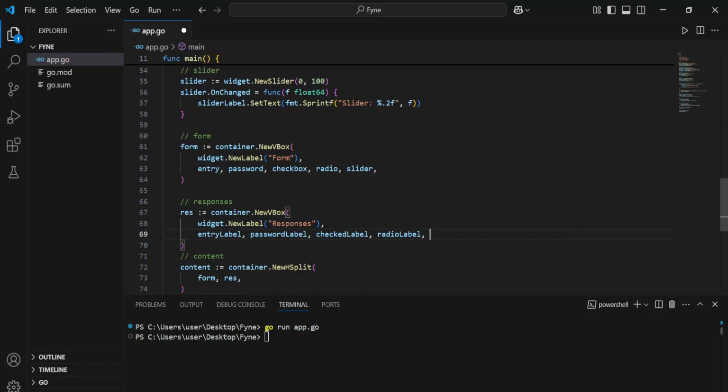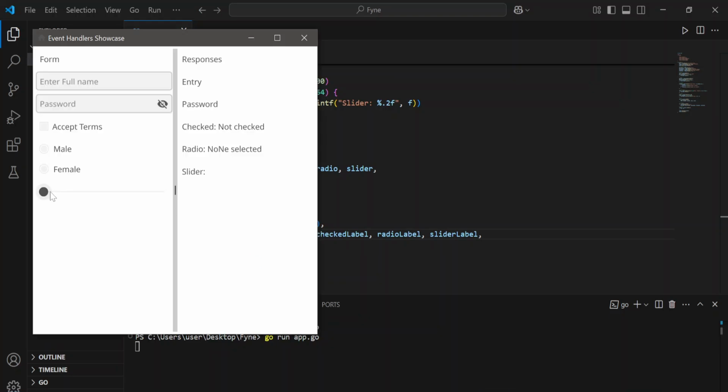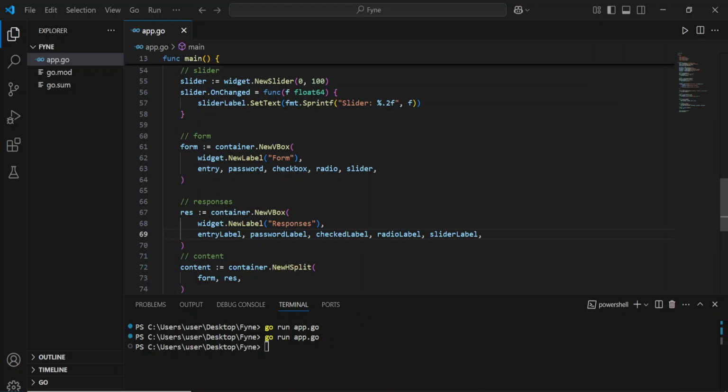And then on the response, you're going to have a slider label. And then we can look at how this looks like. Can try and see how this looks like. So as we select, it's increasing and so on. As you can see, these values are real time. When I want to change them, they are updating. So that's how you handle user input.